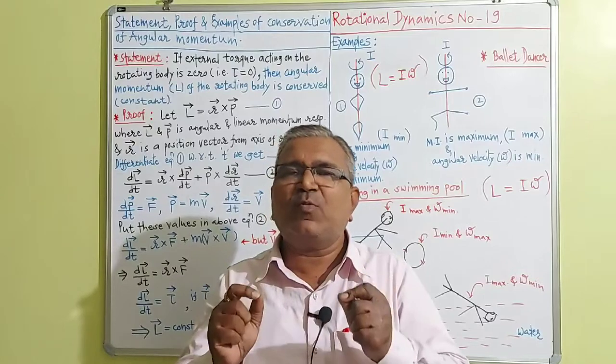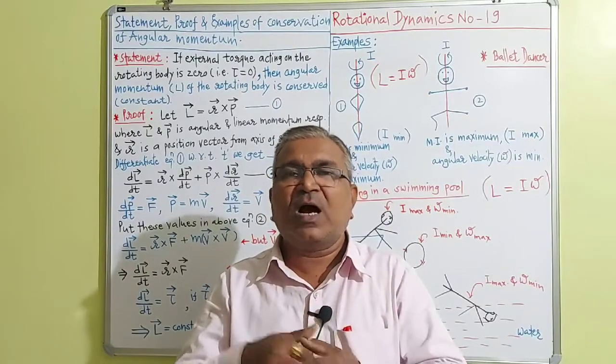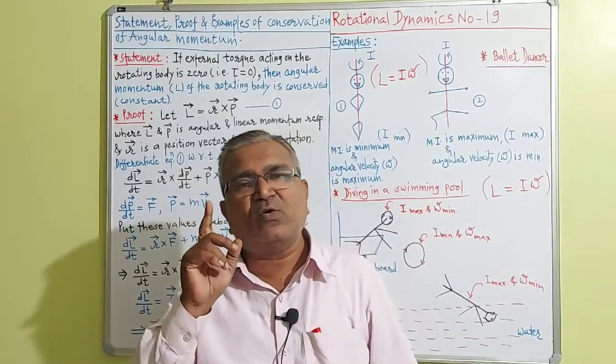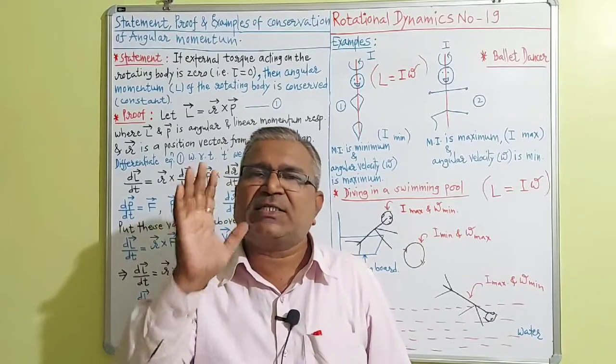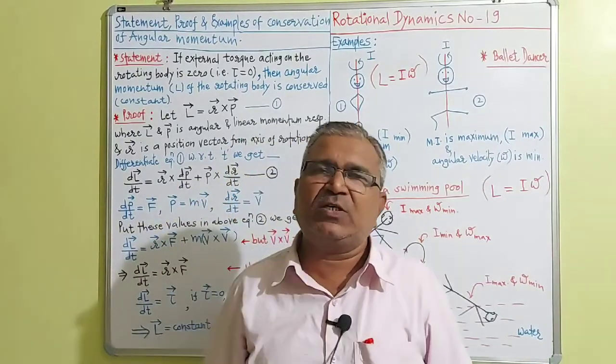How is the angular momentum conserved during rotation, how does it remain constant, that now we want to see.